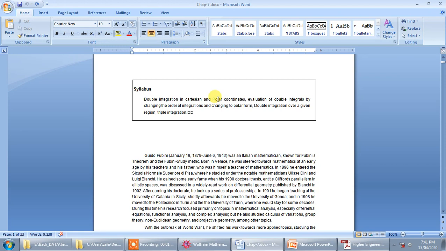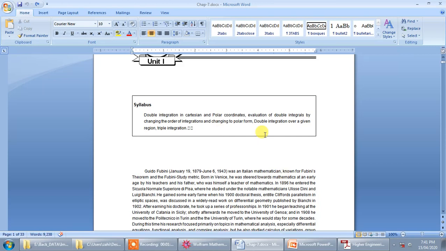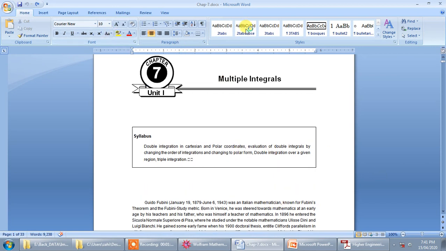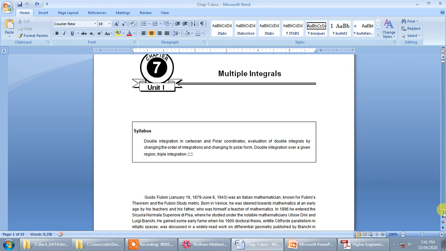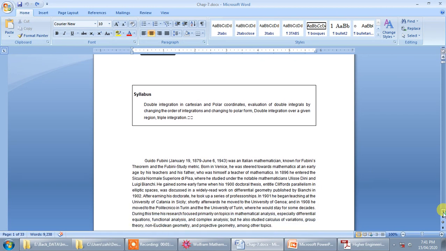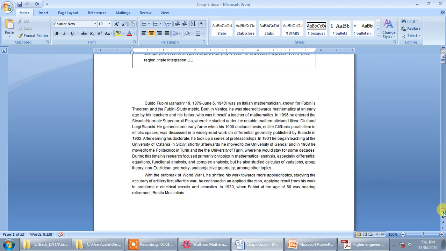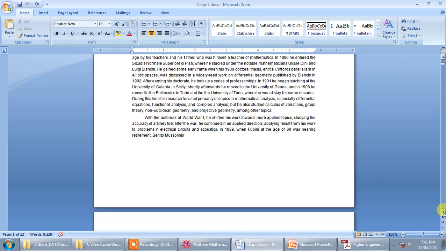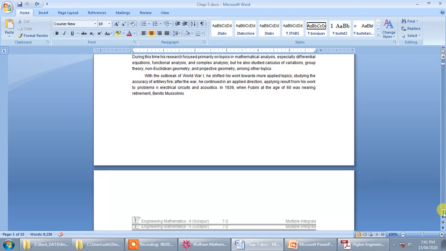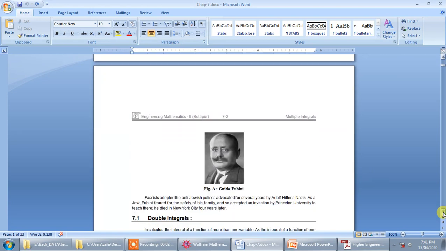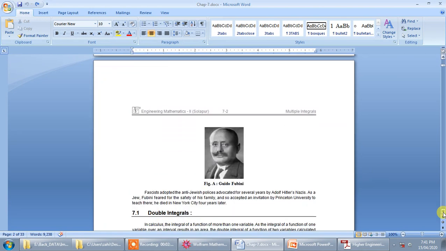And finally we are going to see the applications. Mainly we are going to see two applications. The first one is regarding how to find area using double integration and how to find mass of lamina using double integrations. Now this concept has been developed and researched by Italian scientist Fubini. So this is a picture of Fubini.